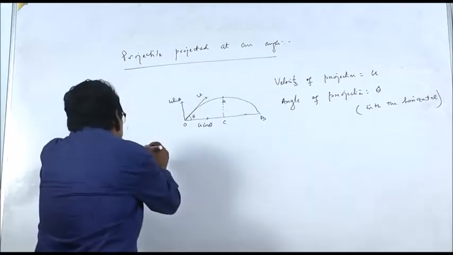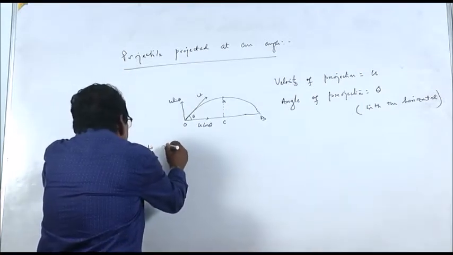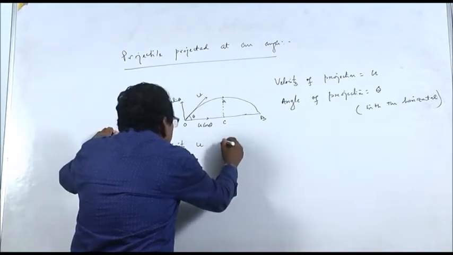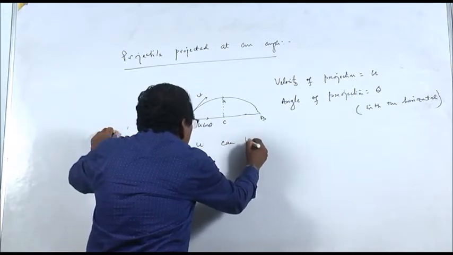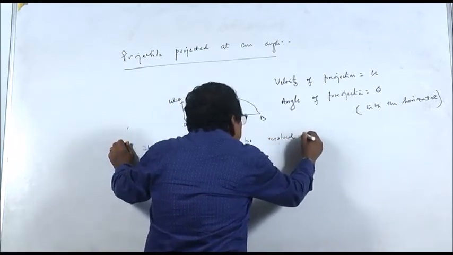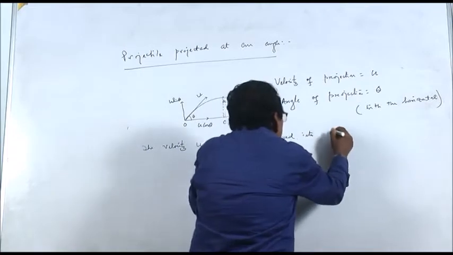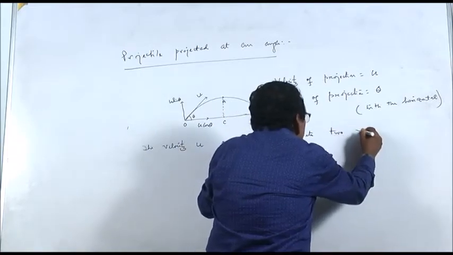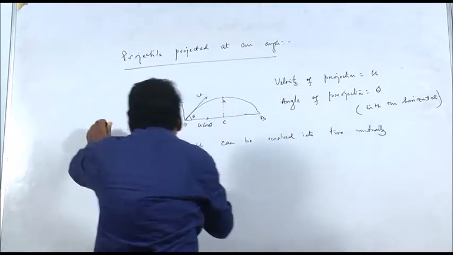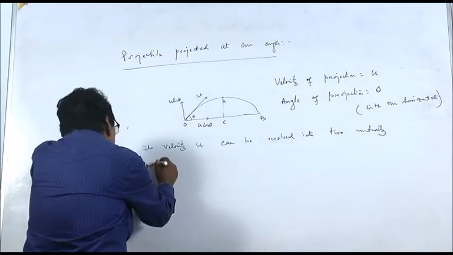So the velocity u can be resolved into two mutually perpendicular components.